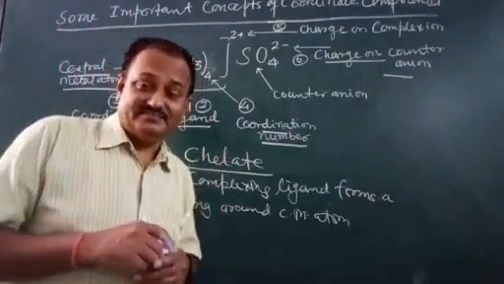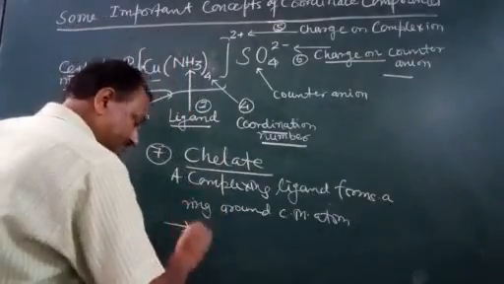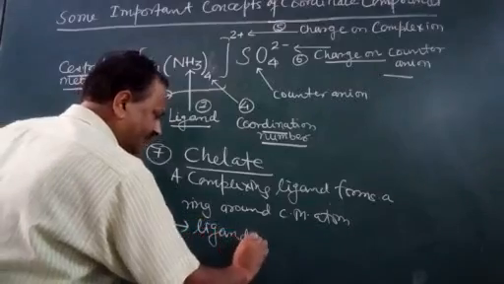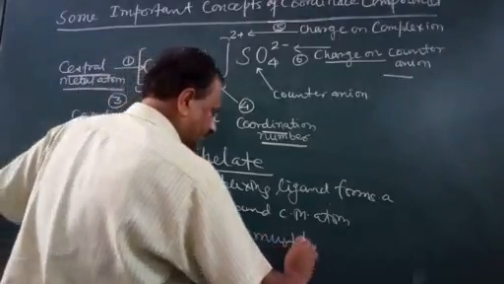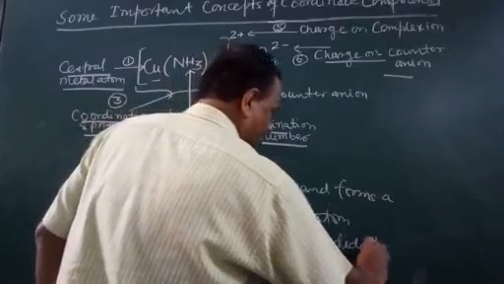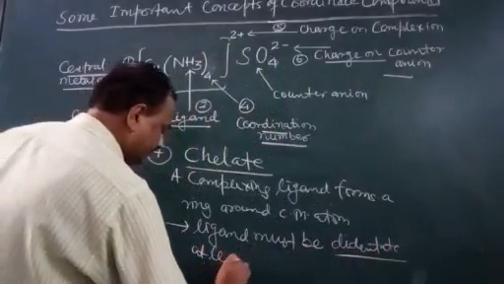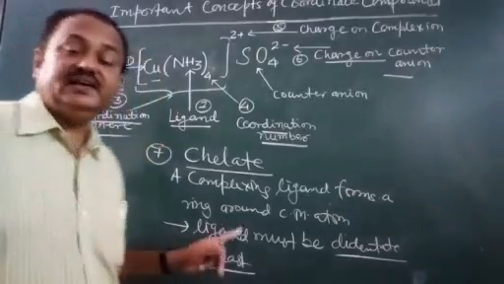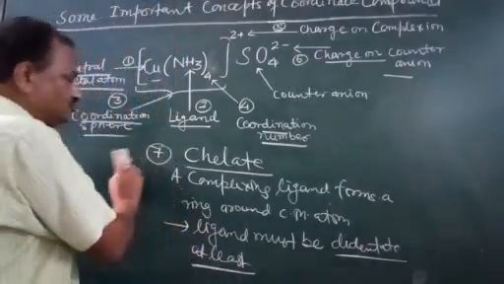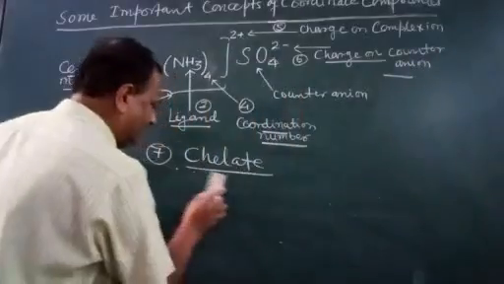But there is a prime condition: the ligand must be at least didentate. At least it should be didentate. There must be 2 bonding sites, or it can form a ring only when it has that capacity.